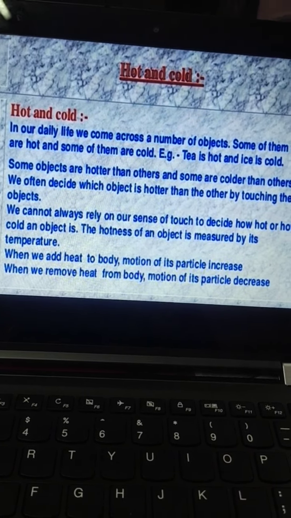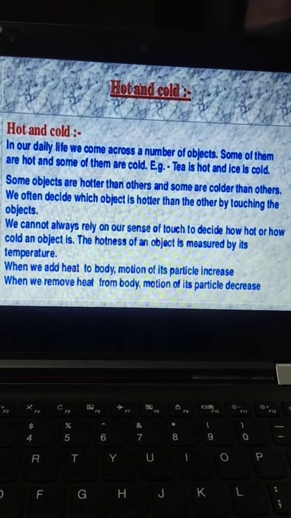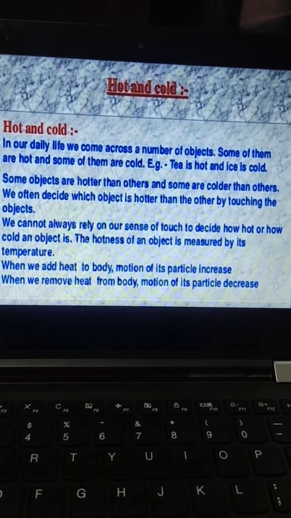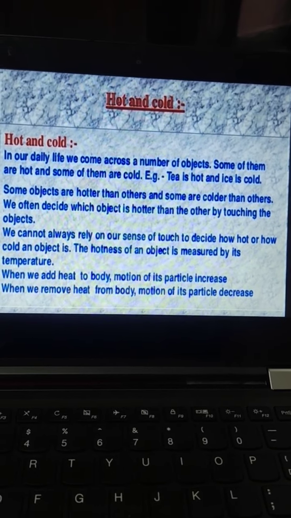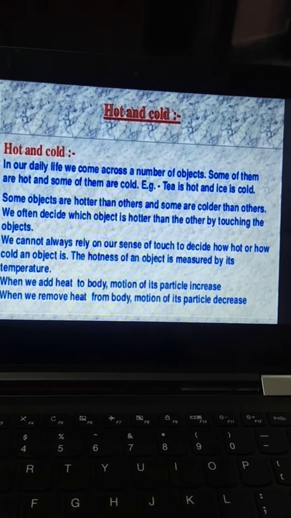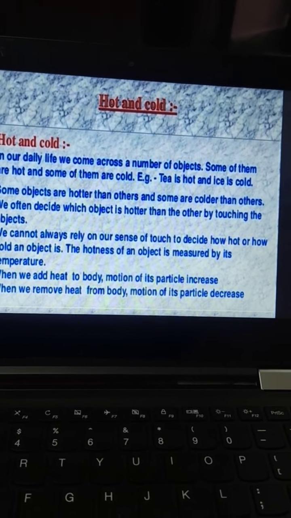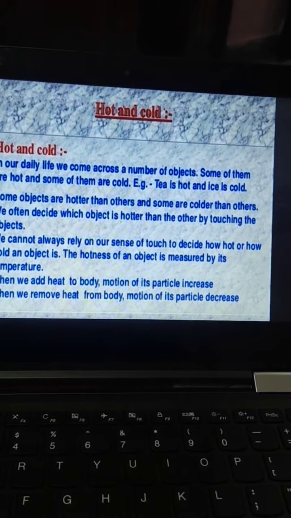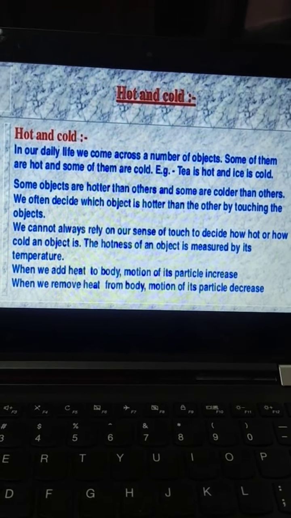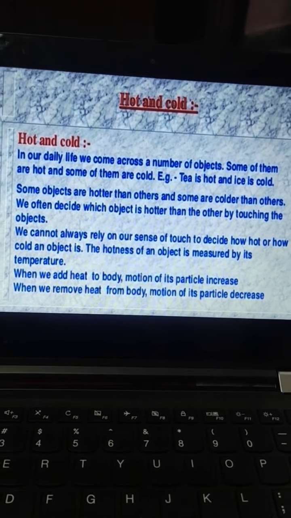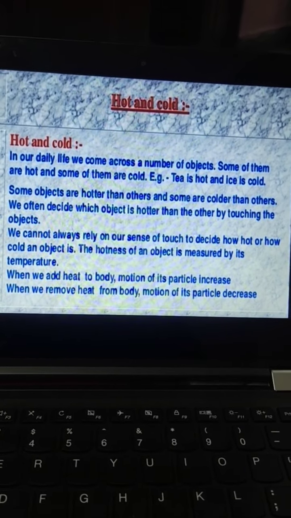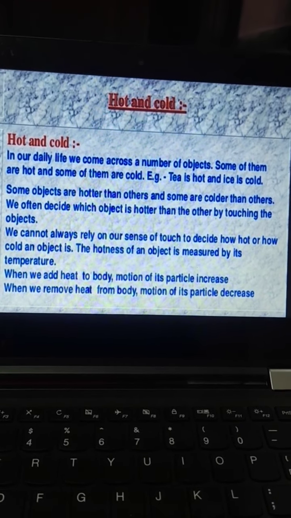Next is hot and cold. What are hot and cold objects? In our daily life, we come across a number of objects. Some of them are hot and some of them are cold. For example, tea is hot and ice is cold. So how do you get to know whether a body is hot or cold? Because of the heat received by them, you will be able to tell whether this body is hot or cold. Some objects are hotter than others and some are colder than others.